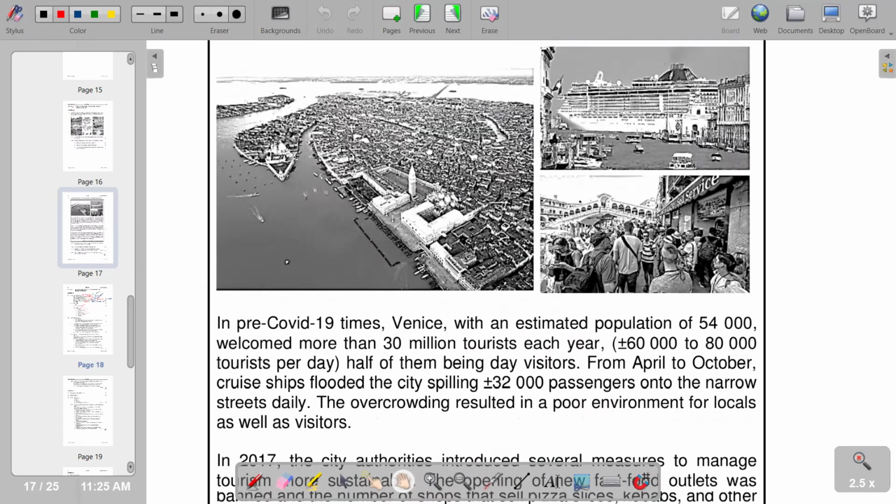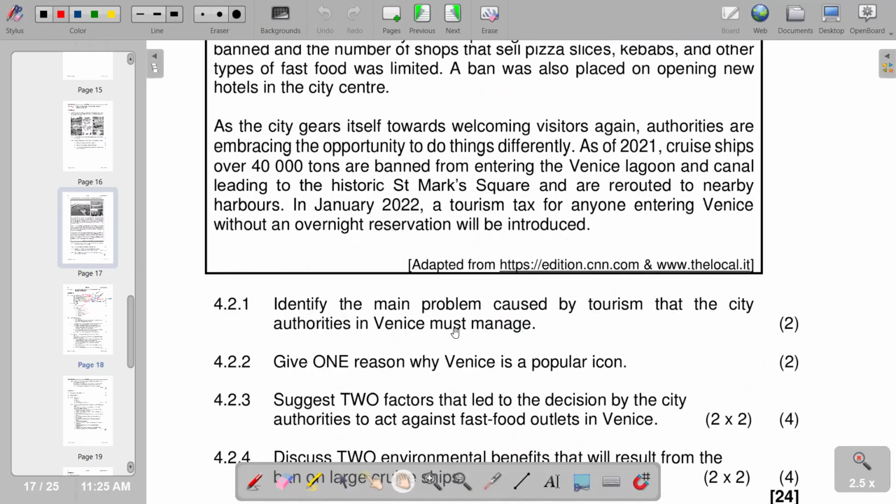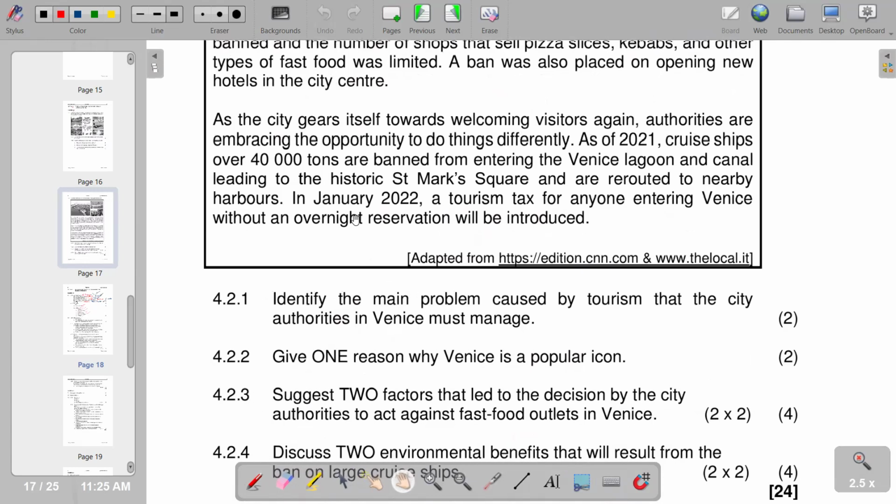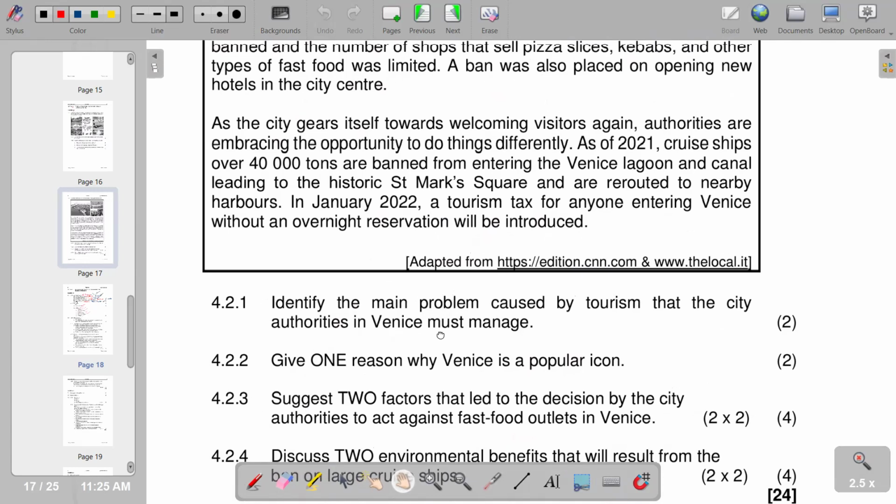So with that, first question reads, identify the main problem caused by tourism that the city authorities in Venice must manage. What is the main problem caused by tourism that the city authorities must manage? So in that sense, you'd see that overcrowding is a problem.